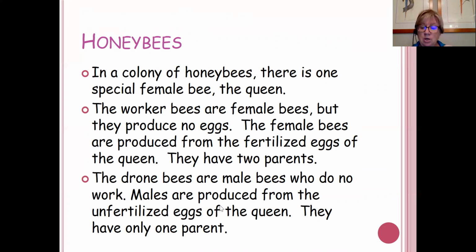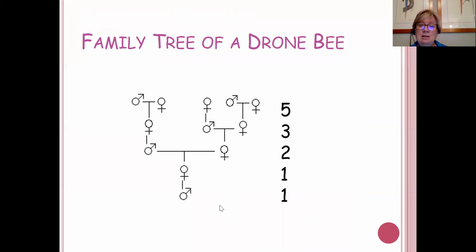Okay? So if we try to make a family tree of this male bee, these are the symbols for male and female. So that one at the very bottom is the symbol for male. And at that stage, I've just got one male bee in this generation. I'm going to back up in the family tree. That one male bee comes from an unfertilized egg, so he just has a queen as his mom. So he's got a female mother, no father. So there's one bee in that generation.